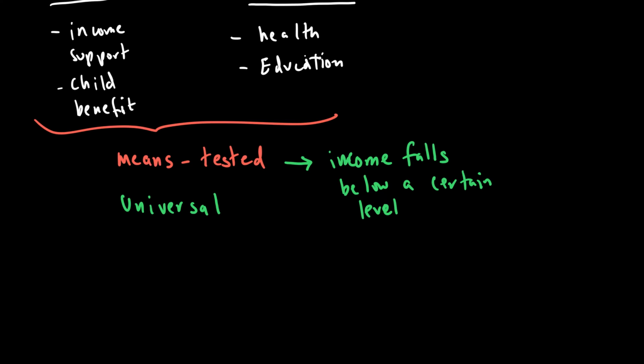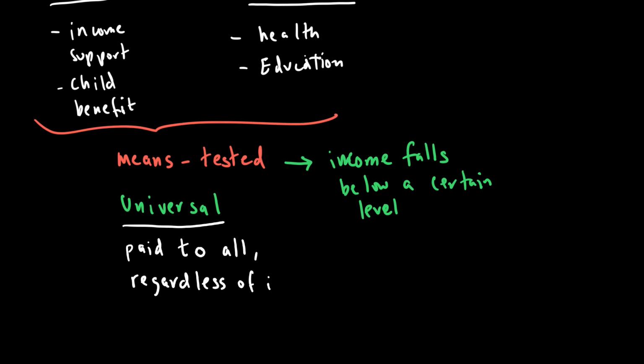On the other hand, universal benefits are those benefits which are paid to all, regardless of income. So if you get a benefit that is regardless of income, you are getting what we call a universal benefit. For example, education is a universal benefit. Regardless of income, people can take advantage of that. Or health in many countries is a universal benefit, which is given to anyone in the economy, irrespective of whatever income they are getting.